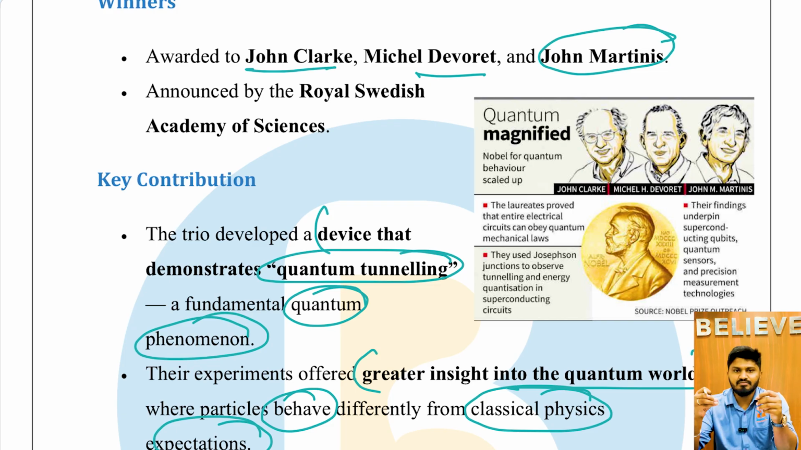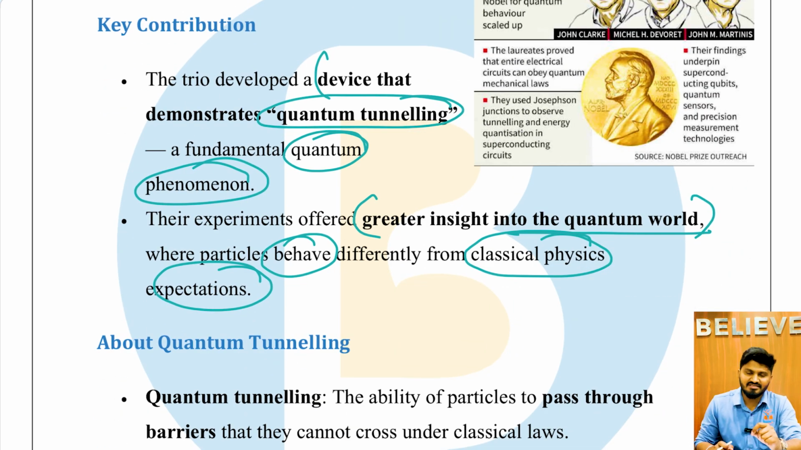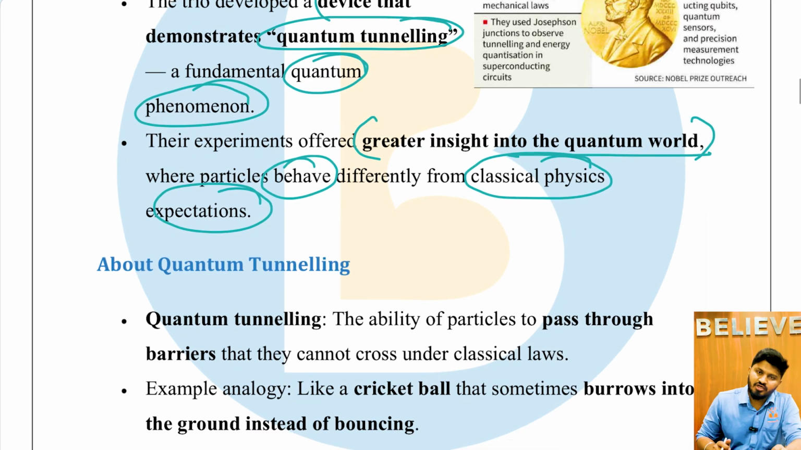But here we are discussing the quantum level. At the quantum level, the particles, be it liquid, solid, or gases, have different physical properties, which have to be studied only with quantum physics. So this particular quantum tunneling helped us to understand the behavior of physical particles at the quantum level. Okay, what is quantum tunneling?